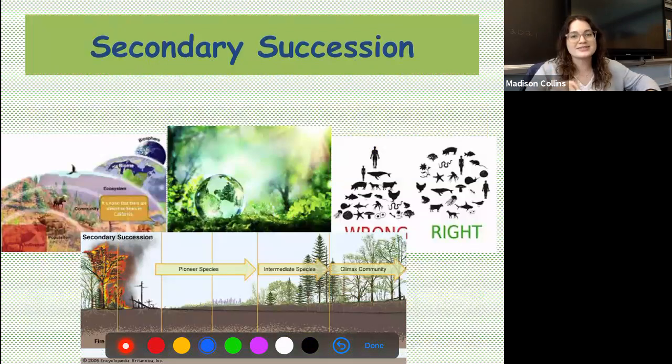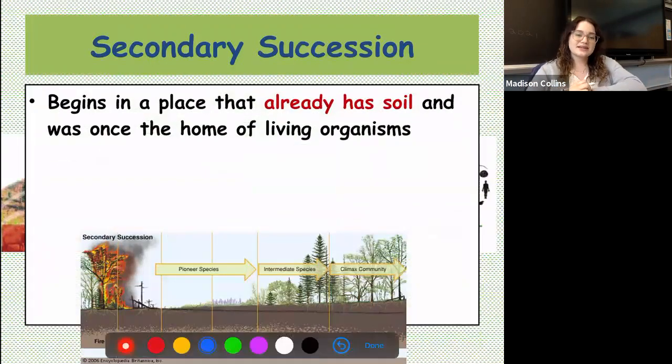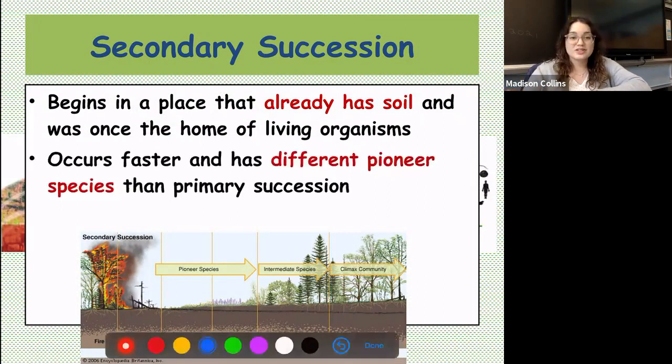Great, but now let's talk about secondary succession. Secondary succession begins in a place that already has soil and was once the home of living organisms. This occurs faster because you're not starting from scratch. You've already got some soil there to work with. And there are actually different pioneer species here than with primary succession. Because we already have soil, we don't really need the help of lichens and moss quite as much.